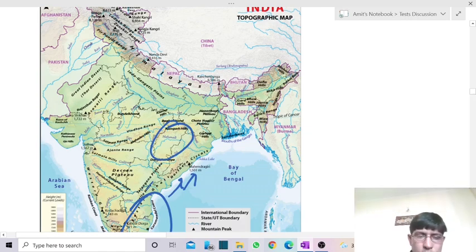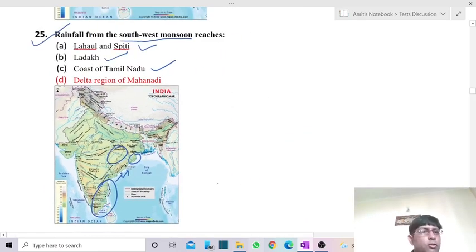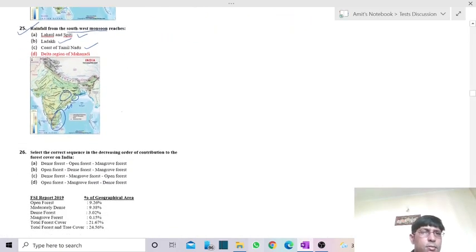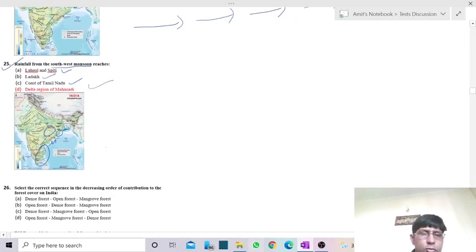So this delta region of Mahanadi, lying on the way of southwest monsoon, receives good rainfall. So the answer is delta region of Mahanadi.